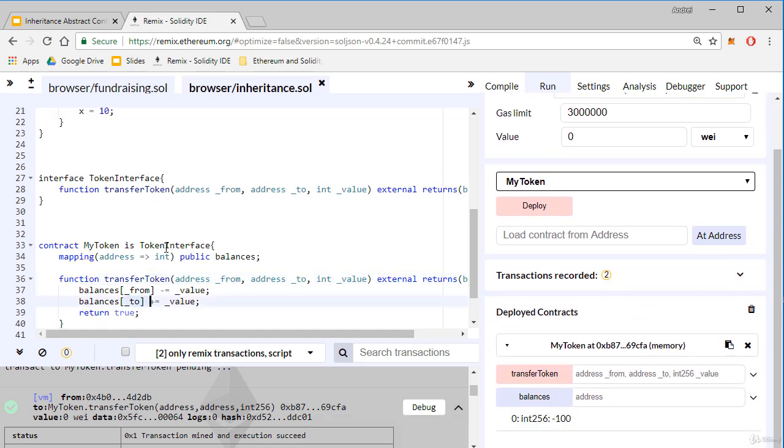This is how interfaces, which are a mandatory API that must be implemented, are used. In our ERC token contract, we'll use an abstract contract or an interface. See you in the next lecture where we'll start developing our fully compliant ERC token.